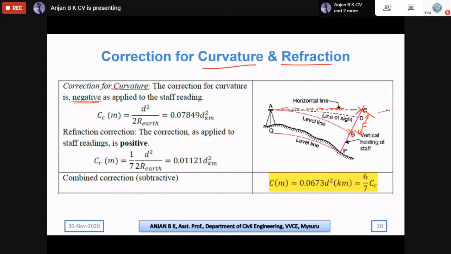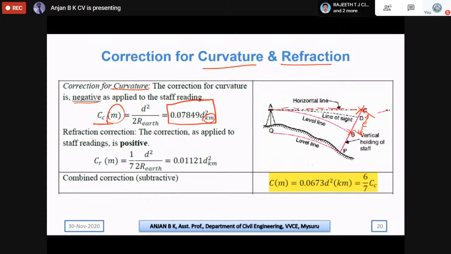The curvature correction is given by the formula 0.07849 d square, where d needs to be substituted in kilometers. Please remember, d is the distance measured. Whatever distance we measure should be substituted in kilometers. Then we get the correction in meters.